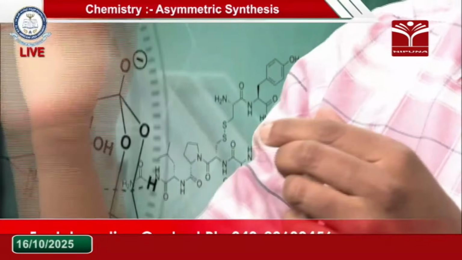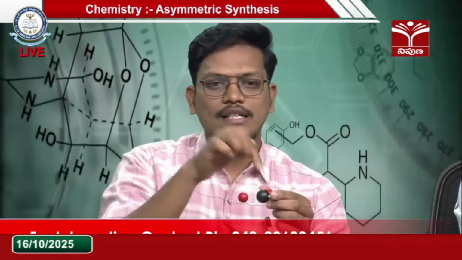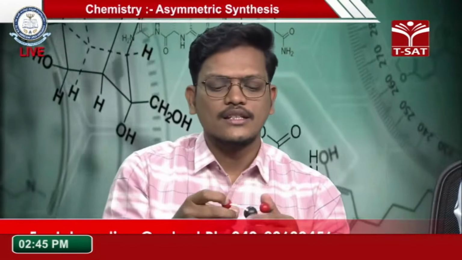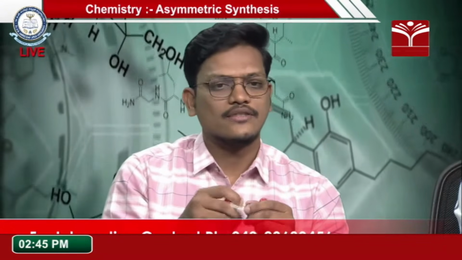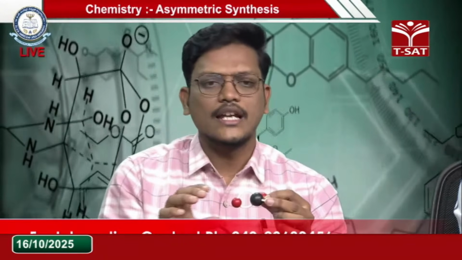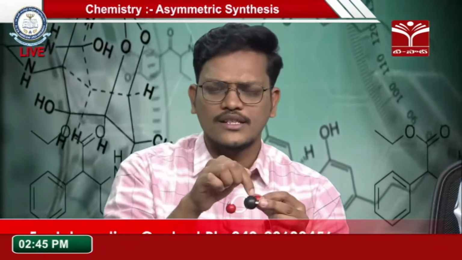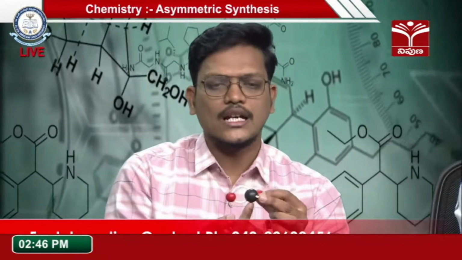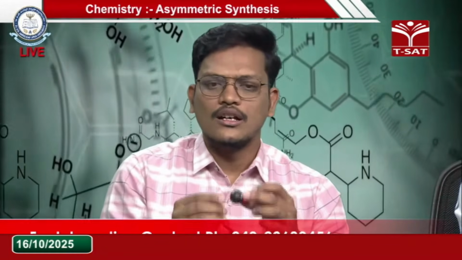So this is, if you are generating an enantiomer, then only we will call it a Si face and Re face. If it is generating diastereomers, then the classification will be different, right? So after attacking, if you are getting the enantiomer, if it is attacking from the top face, that is called Si face. If it is attacking from the bottom face, that is called Re face.